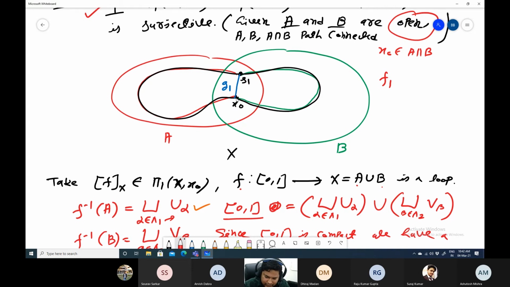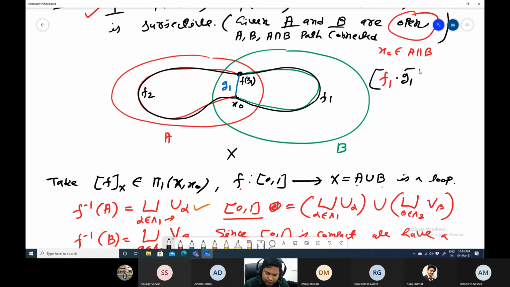Now F1, that will not be F of S1, as S1 belongs to 0, 1. Now this is my F1 and this is my F2 and this is my G1. Therefore this is F1 up to this, and then we can move in the direction G1 bar. So F1 dot G1 bar is a loop.